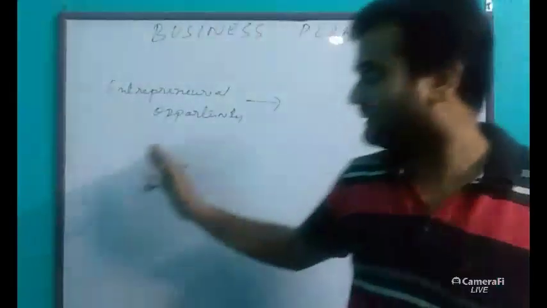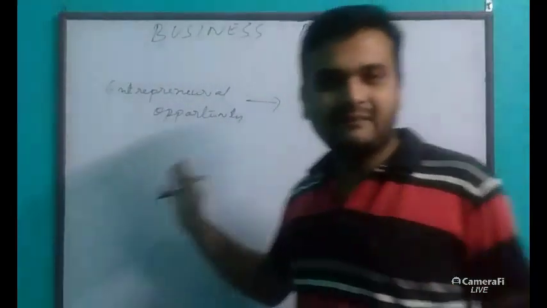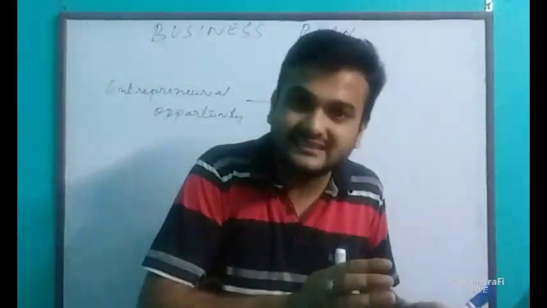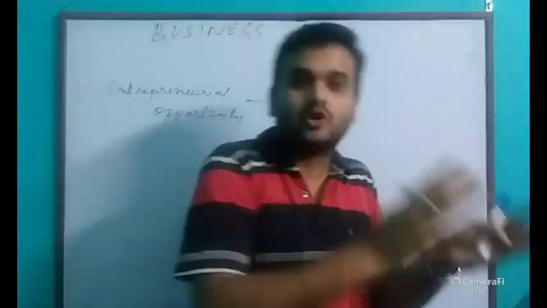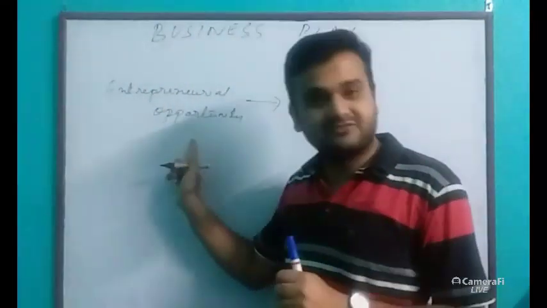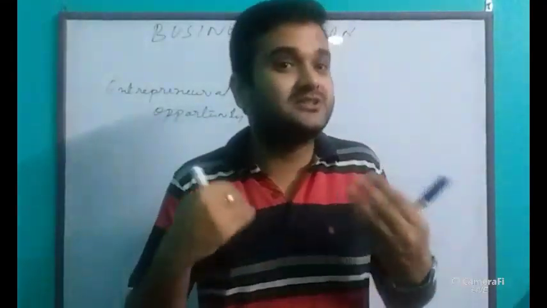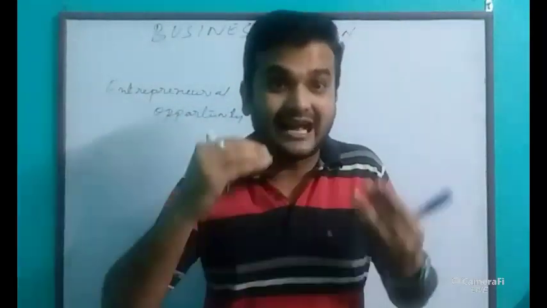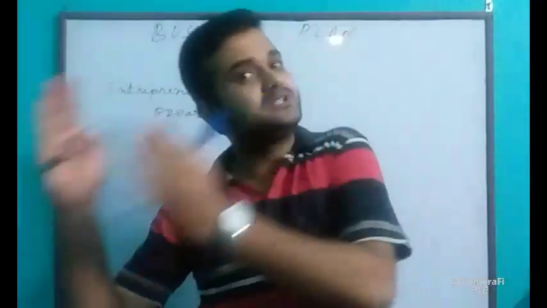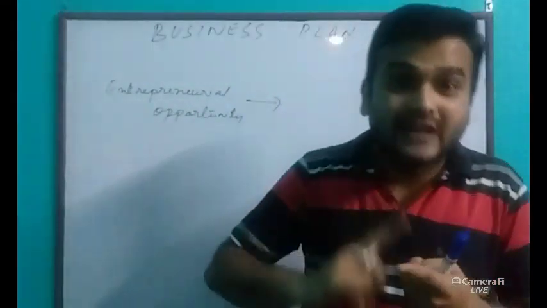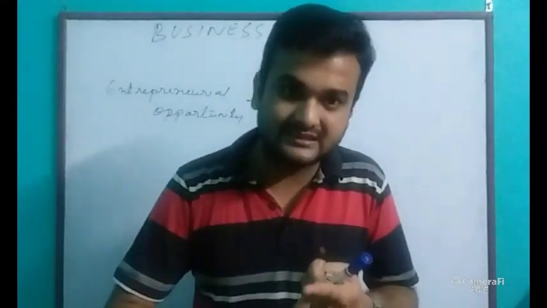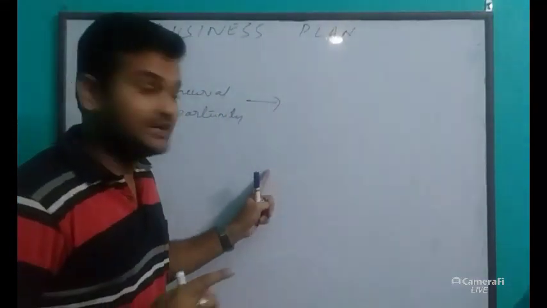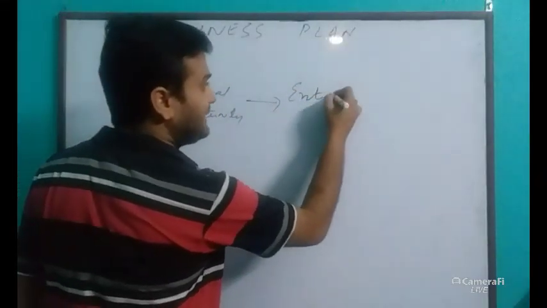In this chapter, what Poonam ma'am discussed was how you find opportunities in the market and convert those opportunities into business, through needs, problems, innovations, competition. Understood? Now the question arises: which form of business? Yes or no? So for that we did the second chapter, which we are doing, Entrepreneurial Planning.